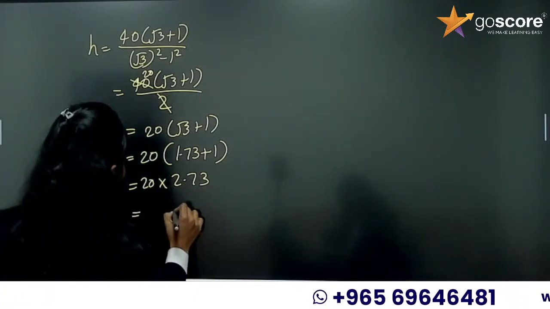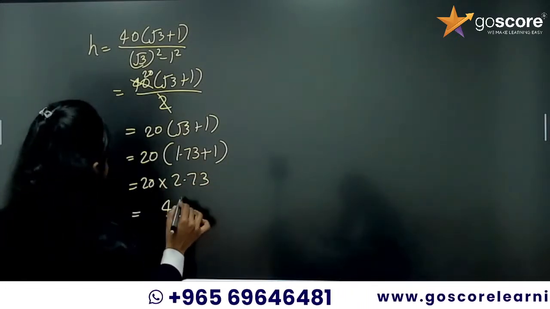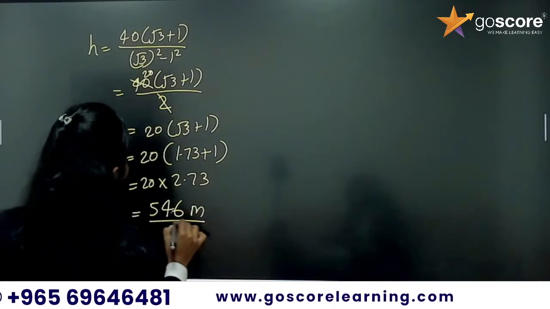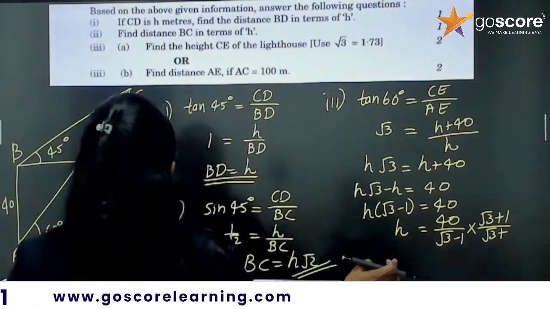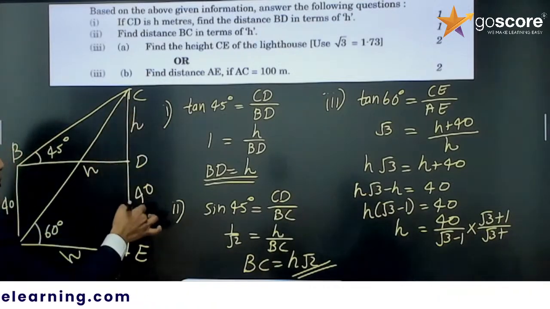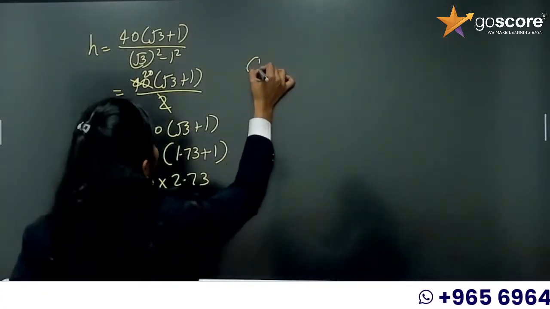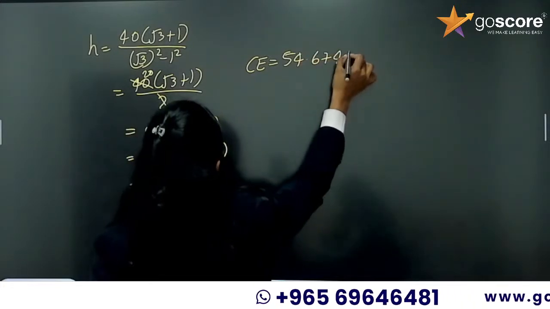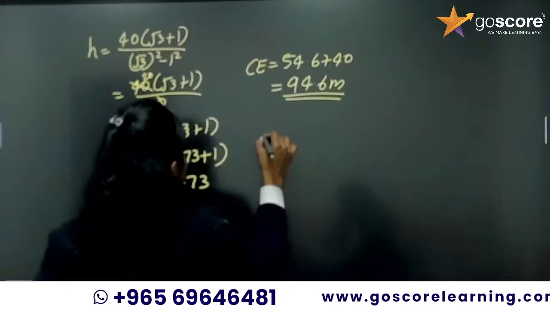So, it is 54.6 meter, that is H value. What was our question? Find the height CE. So, don't stop at H, we need to add 40 to that to get CE. So, now CE is equal to 54.6 plus 40, that is 94.6 meter. Now, there is an OR question, right?